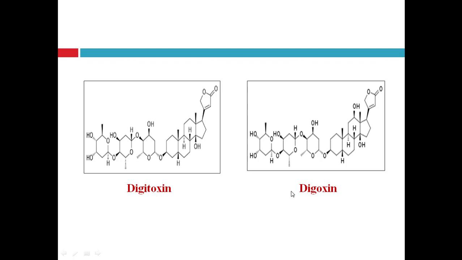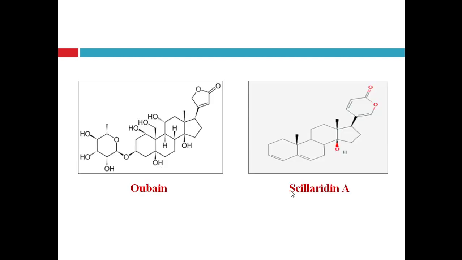Otherwise both have similar structure. Then ouabain, obtained from Strophanthus, is again a glycoside, so it contains the steroidal nucleus and sugar moiety. Here scillaren, obtained from squill, also contains the steroidal nucleus and lactone ring, but here the glycone part or sugar moiety is absent.